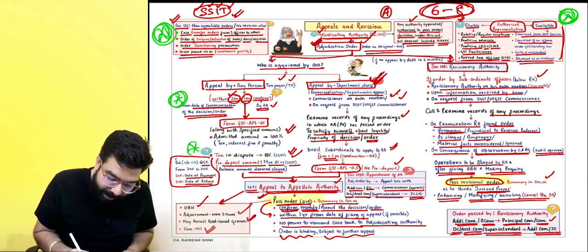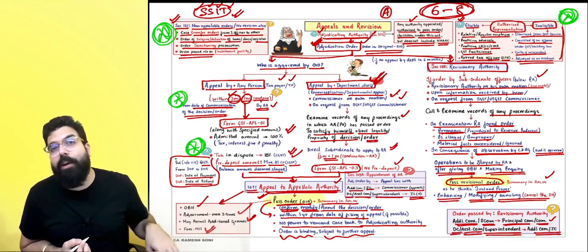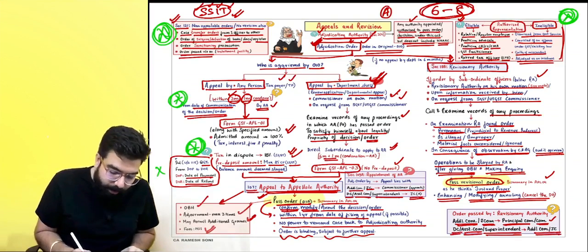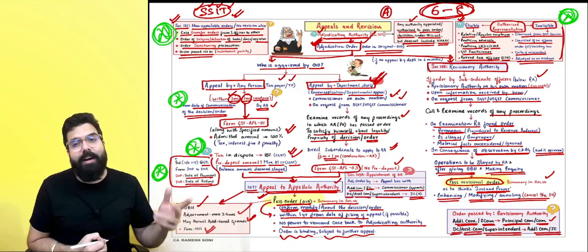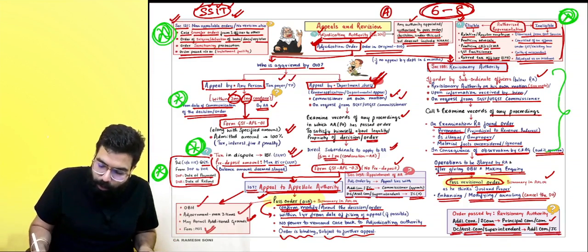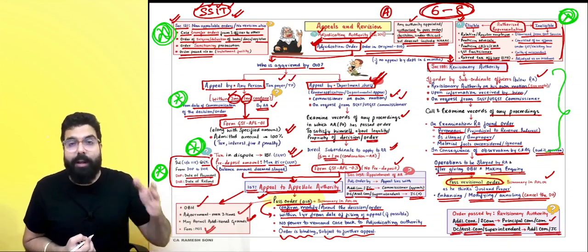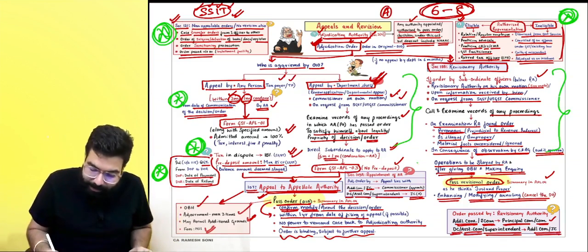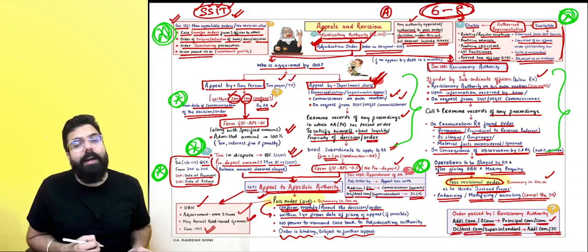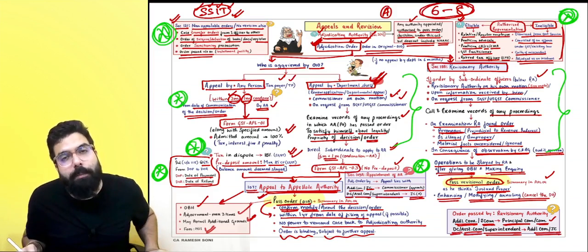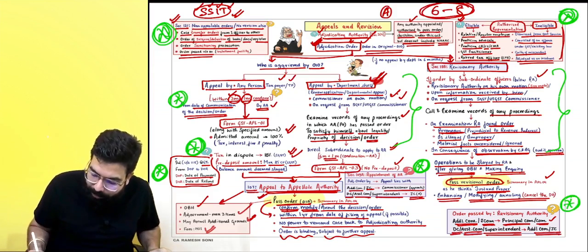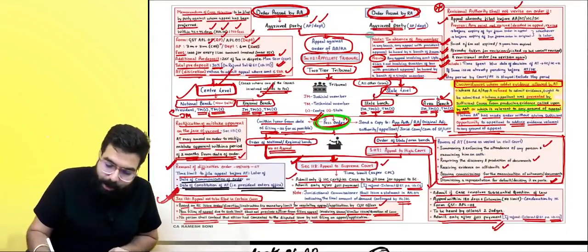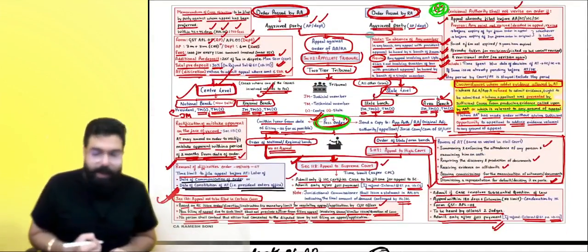They can ask you a question on the tax in dispute, how to calculate the pre-deposit amount. They can give you an interest related question. They can ask you to write a short note on revisionary authority, or a short note on departmental appeal. They can ask, sir, please tell who can be the appellate authority and who can be the revisionary authority. They can ask a small question: when the revisionary authority cannot revise an order.